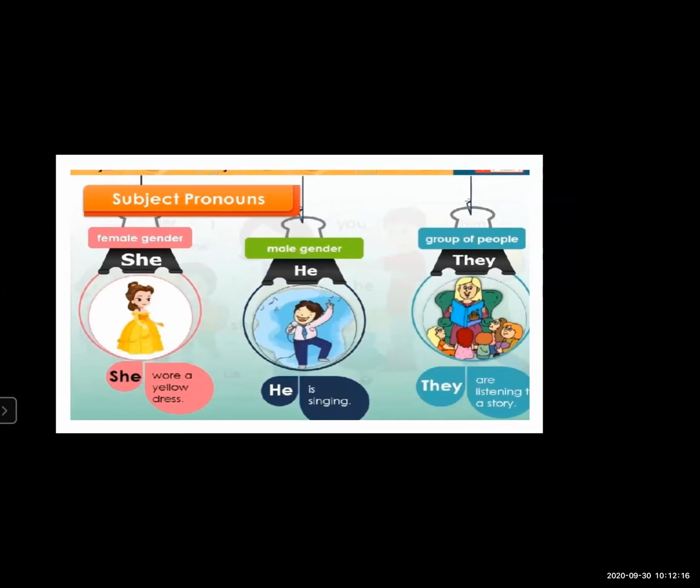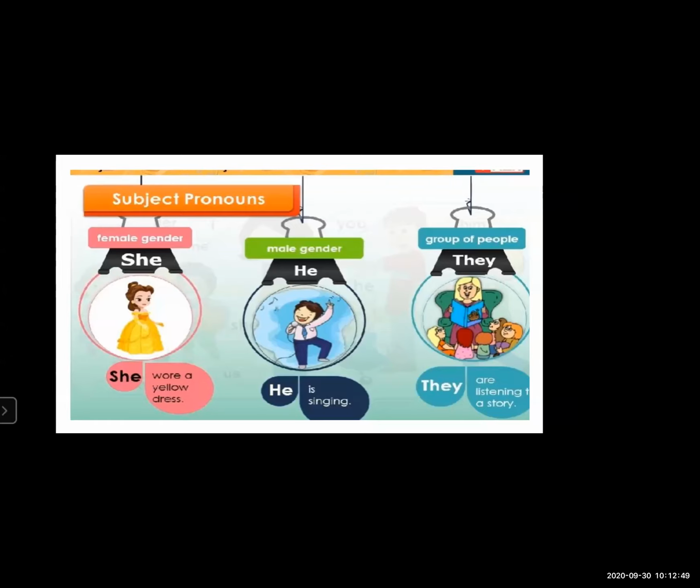Now let's see some more examples of she. She wore a yellow dress. For female gender we use she. For male gender the subject pronoun is he. He is singing. And in a group, if you're there in a group, they are listening to the story. Look at this picture. They are listening to the story.